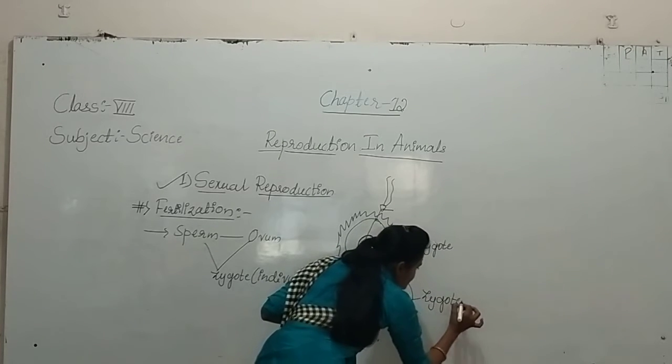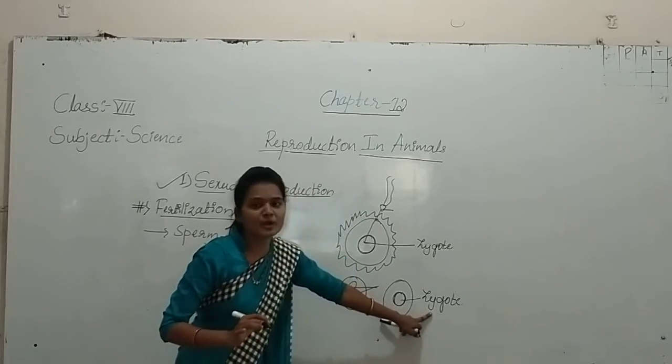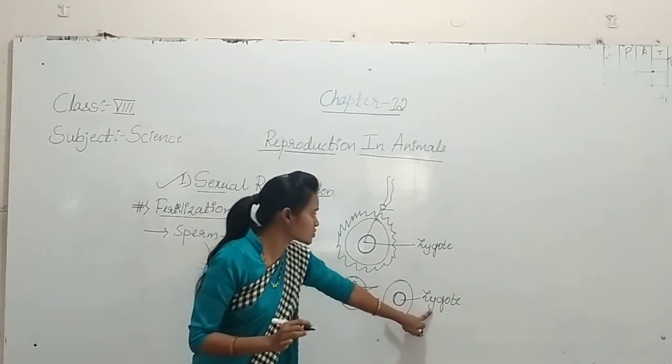So the zygote is the fusion of the male and female product. This we are saying is the individual.